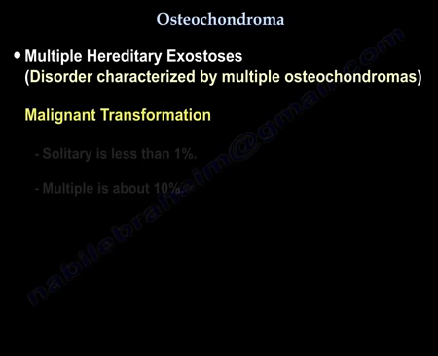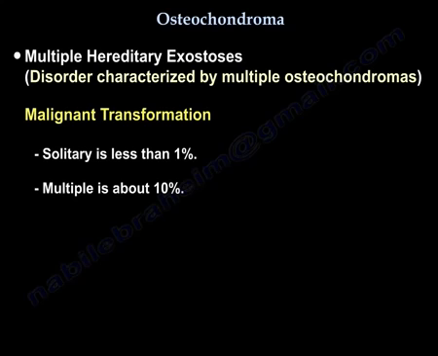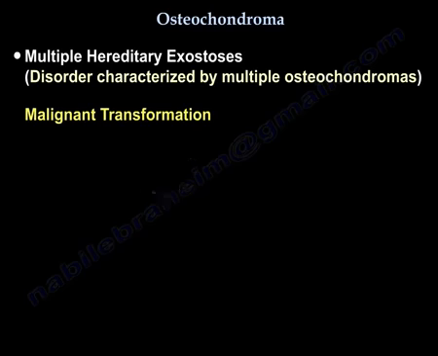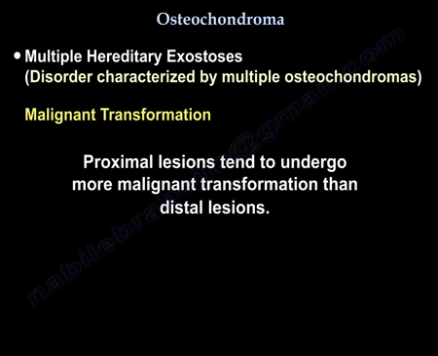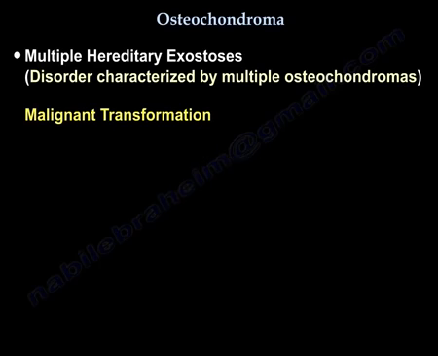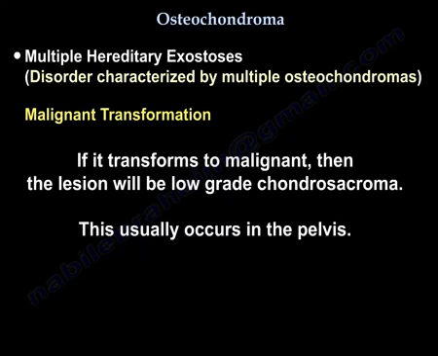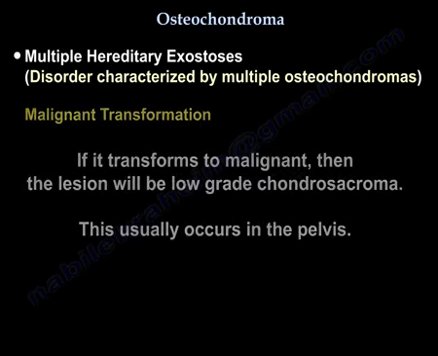Malignant transformation: the solitary is less than 1%, the multiple is about 10%. Proximal lesions tend to undergo more malignant transformation than distal lesions. If it transforms to malignant, then the lesion will be a low-grade chondrosarcoma, usually of the pelvis.